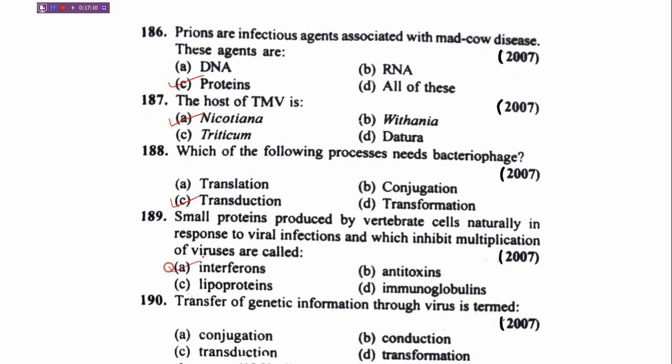We know that. Other options are antitoxins, lipoproteins, immunoglobulins. The correct answer is interferons. Next question: transfer of genetic information through virus is termed option A, conjugation, B, conduction, C, transduction, D, transformation. So the correct answer is transduction.